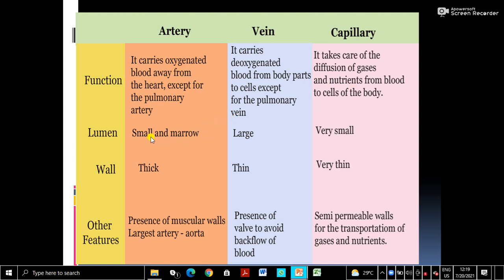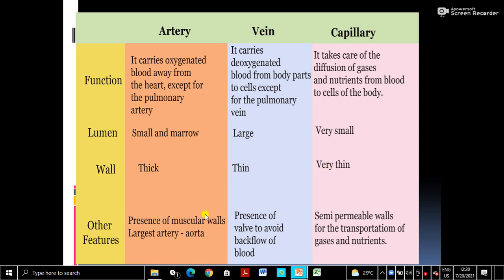Then lumen: here it is small and narrow, here it is large. Veins have a large lumen and capillaries have a very fine, very small lumen. Lumen means the internal space of any tubular structure. Then wall: in the artery it is thick, in the vein it is thin, and in capillaries it is very thin.